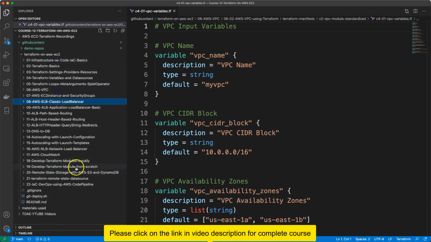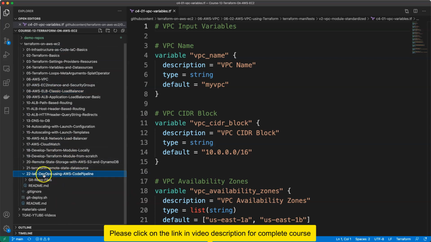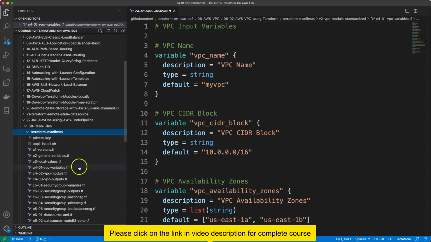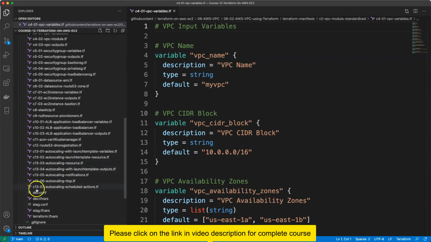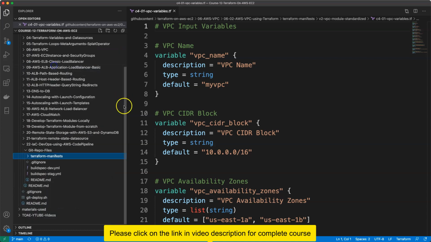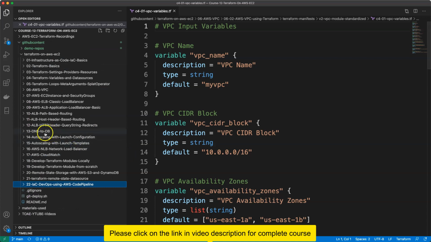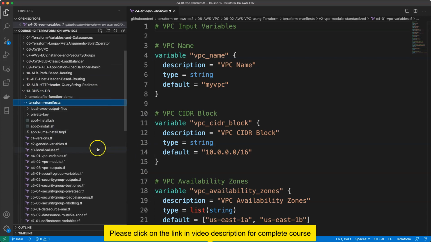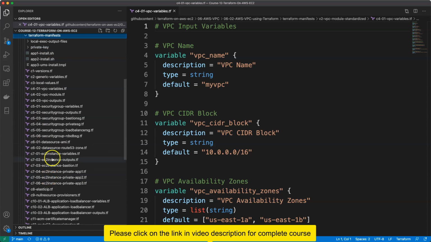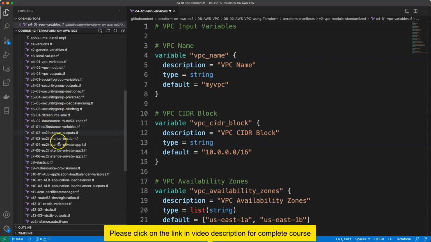If you move to the advanced sections of this course, for example the IaC DevOps, you can see from C1 to C13, close to 30 files with all the Terraform configurations documented in a step-by-step manner. Any section you take, you are going to have a very detailed demo with all the configuration files organized in a super organized manner.